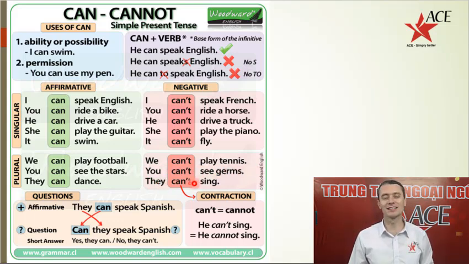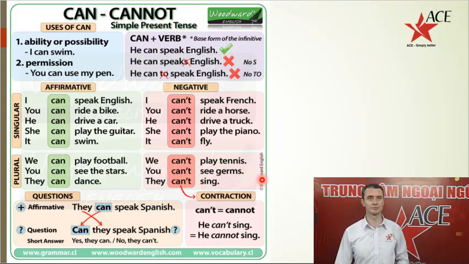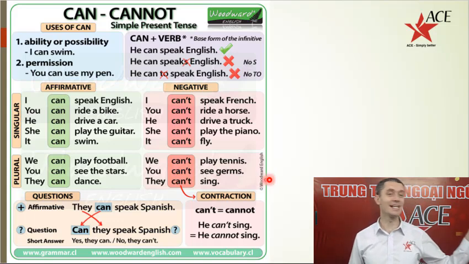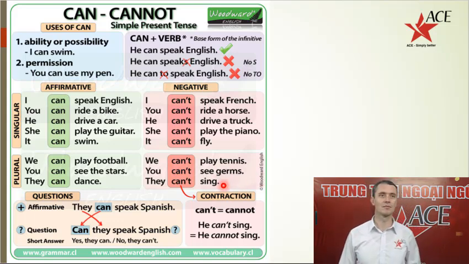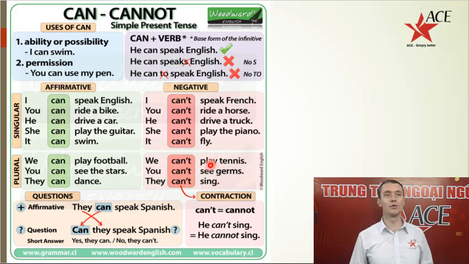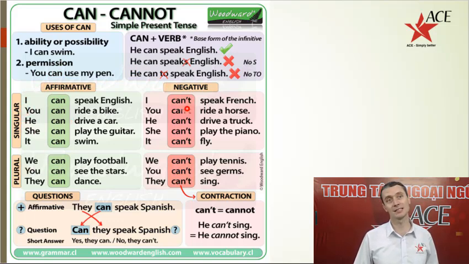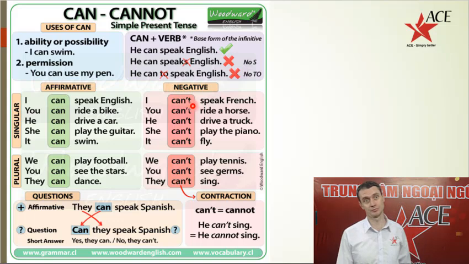You can't see germs. They can't sing. So that is positive and negative, singular and plural, can and can't or cannot.